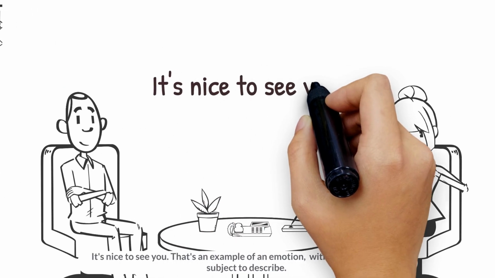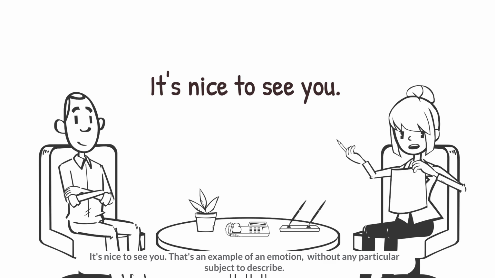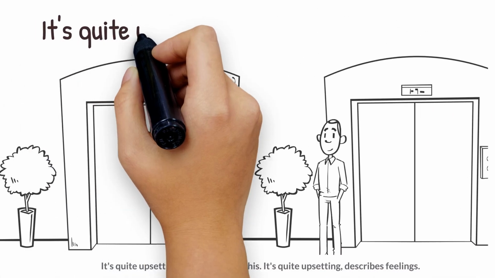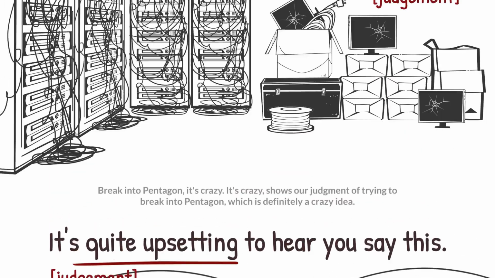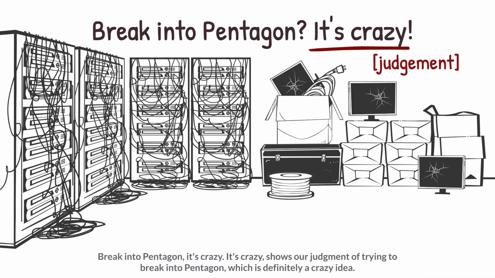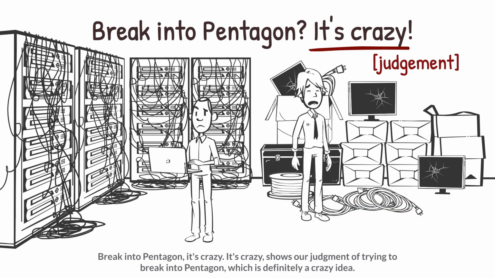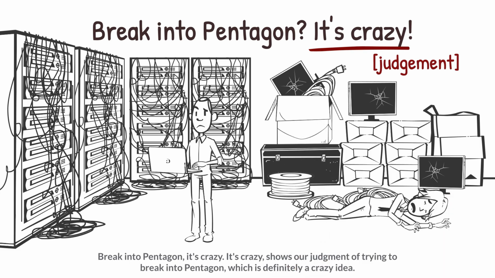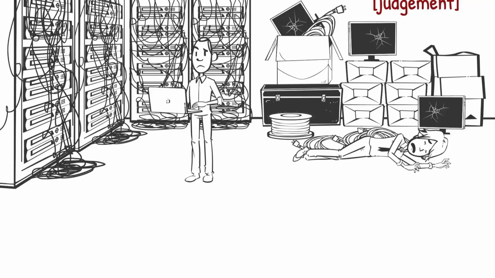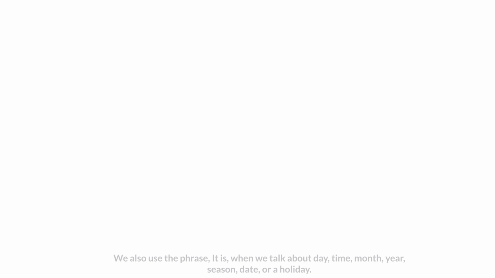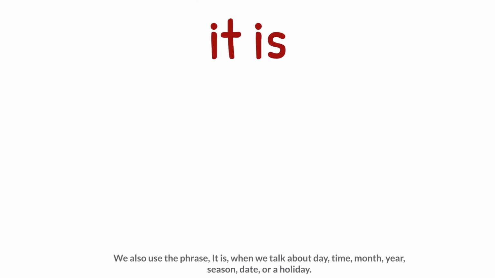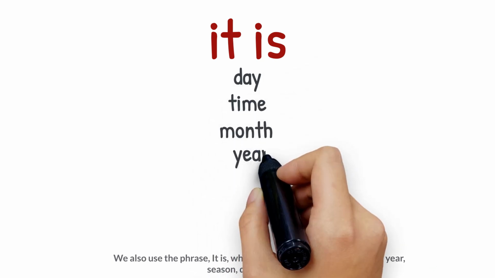It's nice to see you. That's an example of an emotion, without any particular subject to describe. It's quite upsetting to hear you say this. It's quite upsetting describes feelings. Break into Pentagon? It's crazy. It's crazy shows our judgment of trying to break into Pentagon, which is definitely a crazy idea. It is so creepy in here. That's showing our emotion.